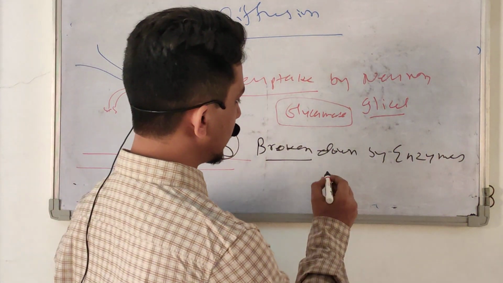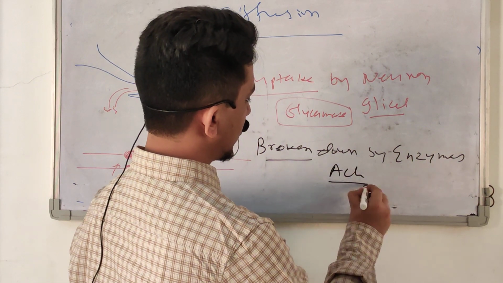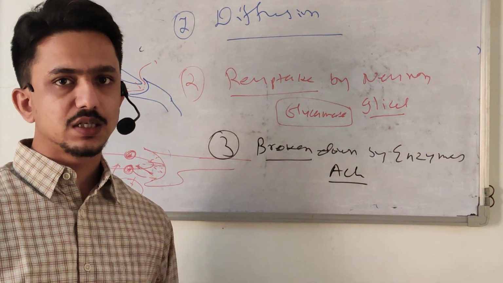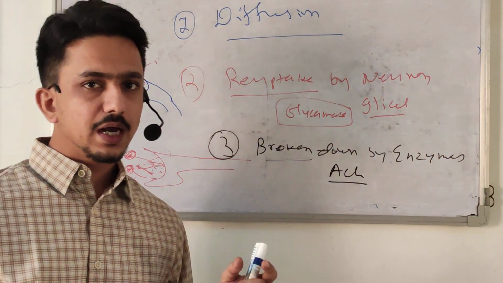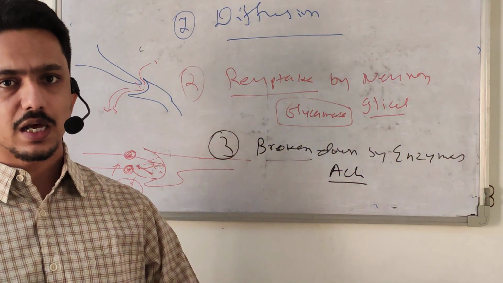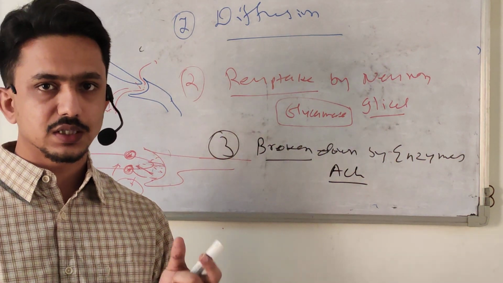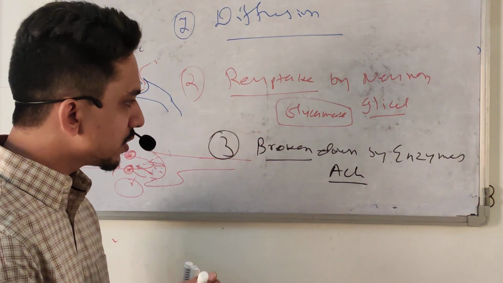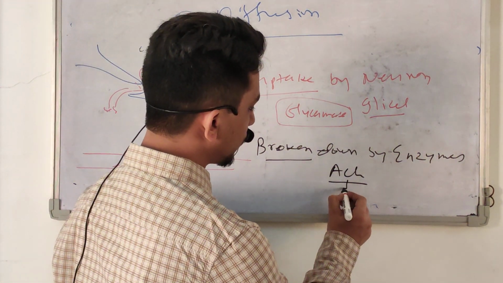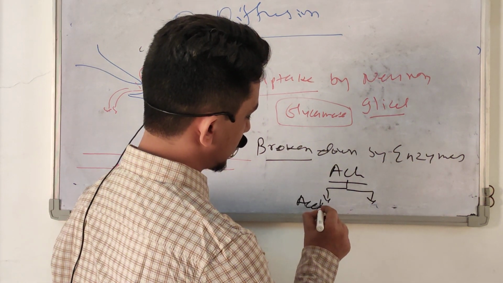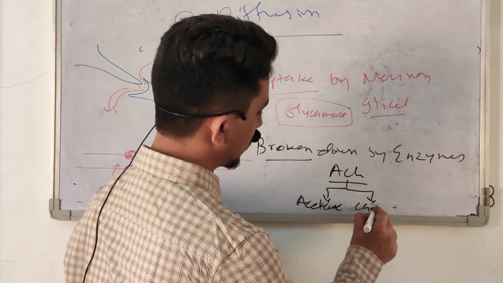Suppose acetylcholine is acted on by an enzyme called acetylcholinesterase, or cholinesterase. This cholinesterase breaks down acetylcholine into two fragments, acetate and choline.